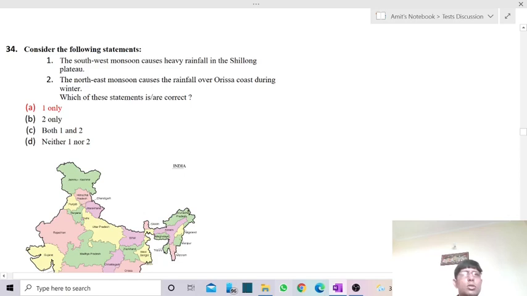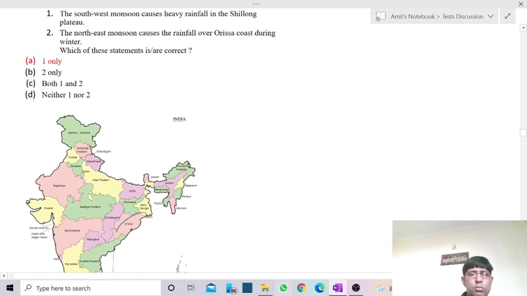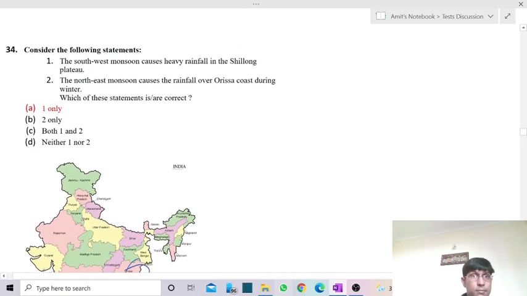In case of the Odisha coast, I've told you Odisha receives rainfall not because of the northeast monsoon but because of the southwest monsoon. It comes in the path of the southwest monsoon, which leads to the rainfall over this region. So it is not receiving rainfall because of the northeast but because of the southwest monsoon. So this statement is not correct. The first one is, the southwest monsoon causes heavy rainfall in the Shillong Plateau. That is very much correct, of course.